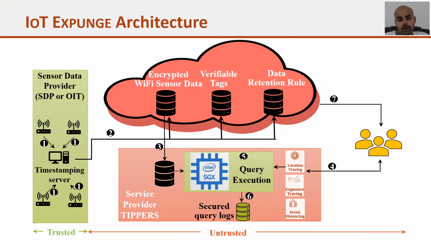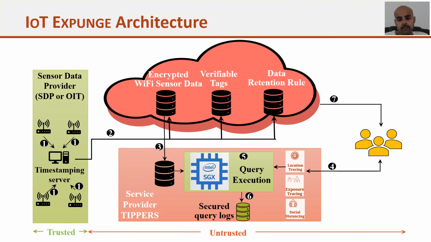The working of the timestamping server is that it appends one unique timestamp to each record. It will be clear in the next slide how the timestamping server is working and what is the meaning of the time, as well as at the same time it will encrypt the data prior to outsourcing to the cloud. After encrypting the data, it sends the data to the cloud.